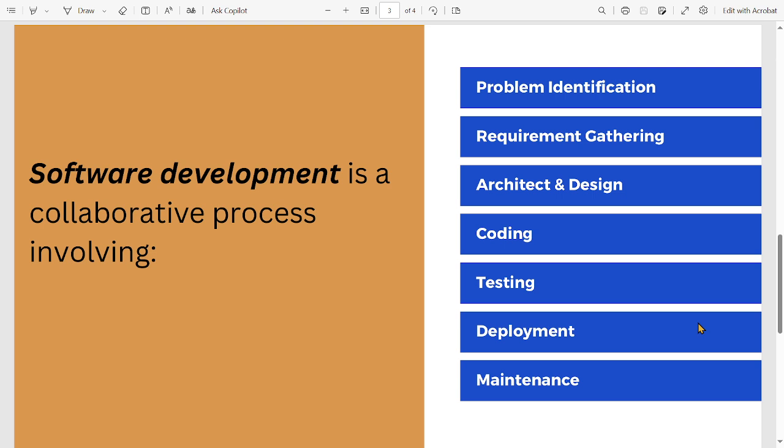Now the second phase is requirement gathering. When we have done the problem identification, we identified that calculation is a problem, right? We are not able to perform some calculations.